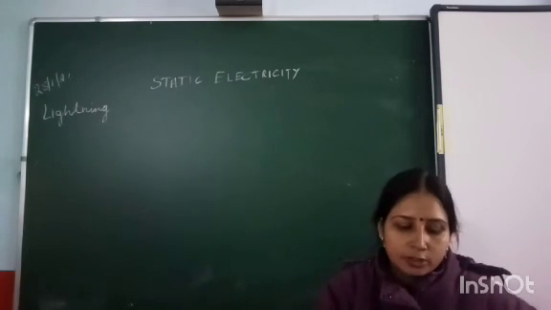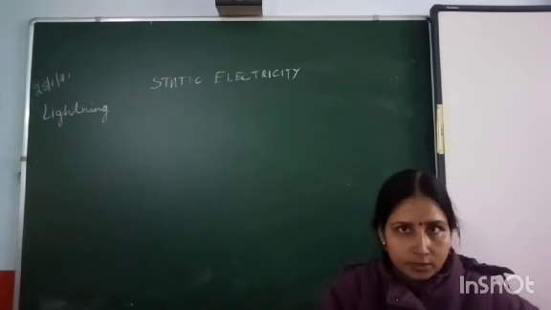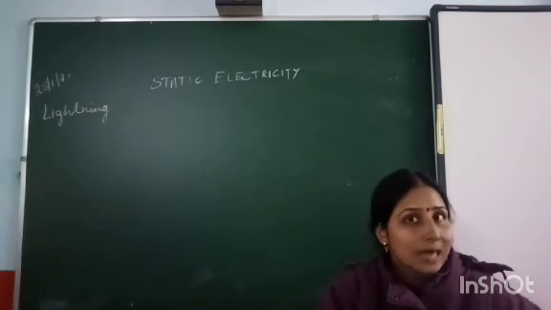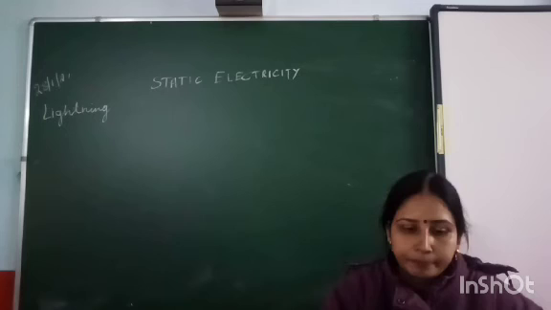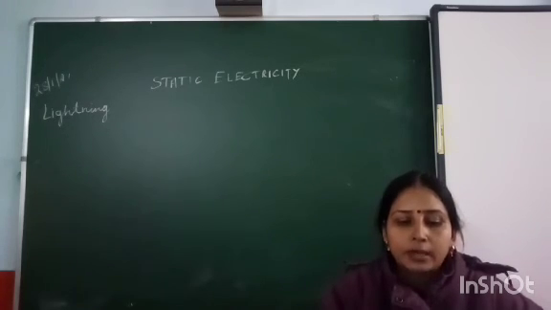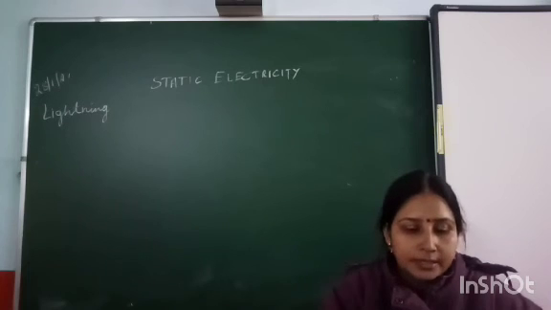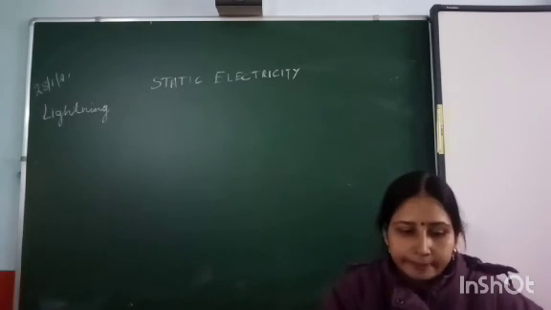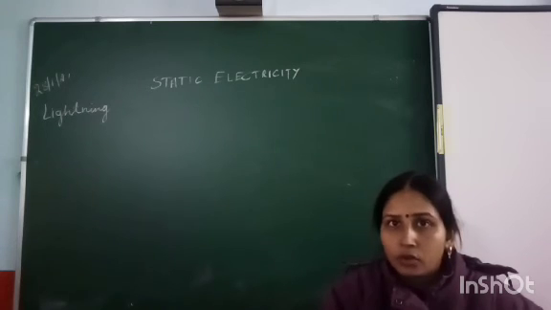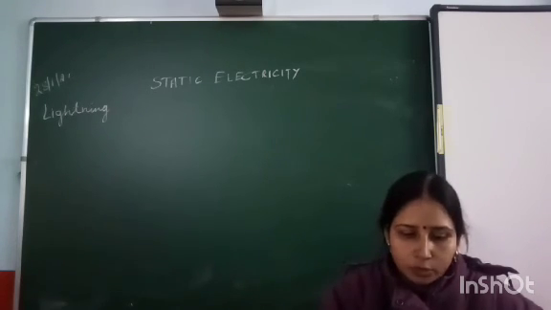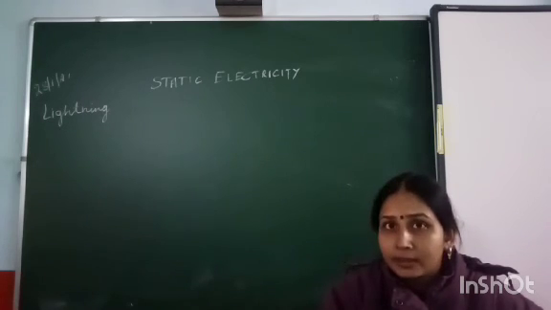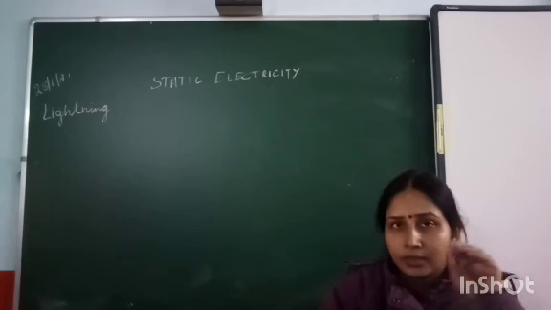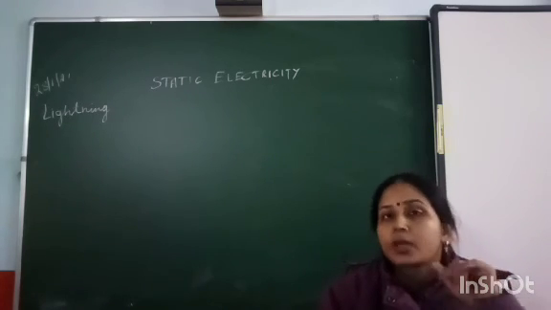So, what are the safety precautions that you have to take during these thunderstorms? Firstly, do not stand under a tree or near a very tall building. While hearing a thunderstorm, rush to a safer place like a low-rise building. If you are traveling by car or a bus, then close the doors and windows of the vehicle and remain inside.